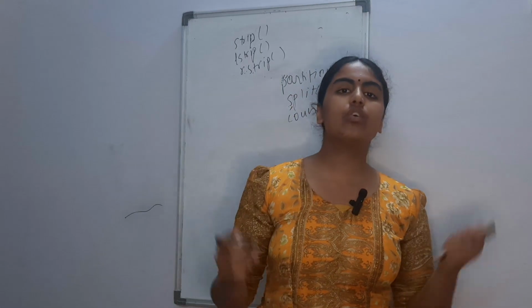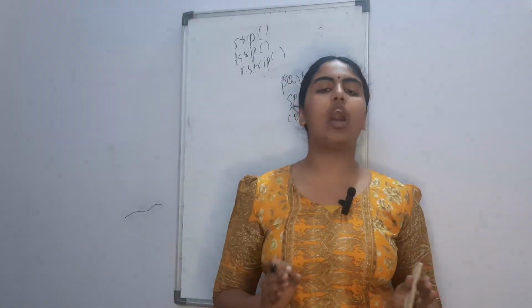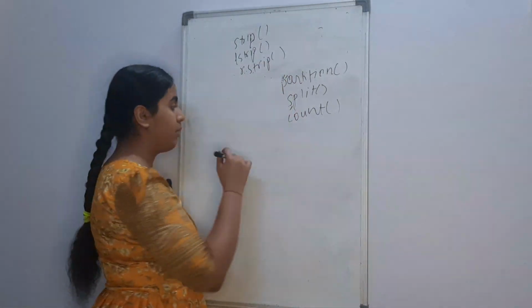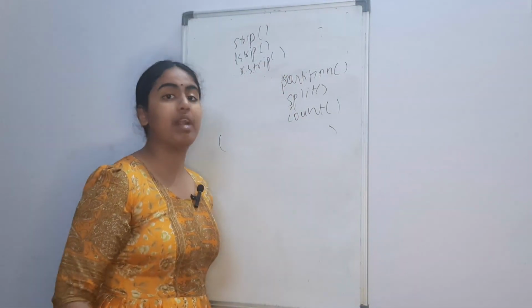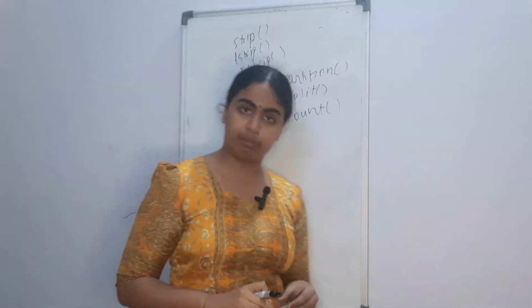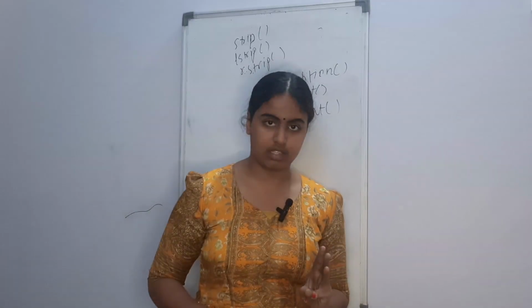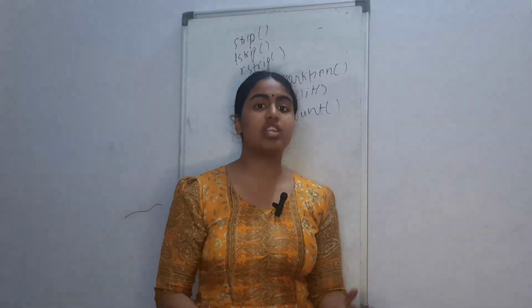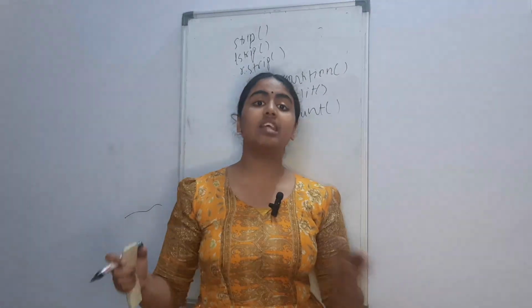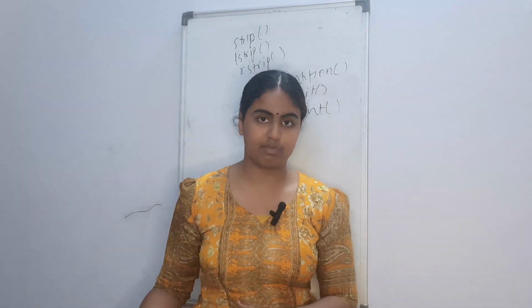Now, when you use partition, you get an output of a tuple. A tuple is an object or a number of elements bounded by round brackets. So, the first basic difference is that you get a tuple of 3 elements, which is the substring before the partition substring, the partition substring, and then the substring after the partition substring.